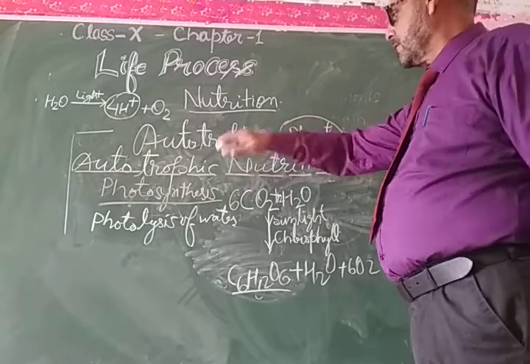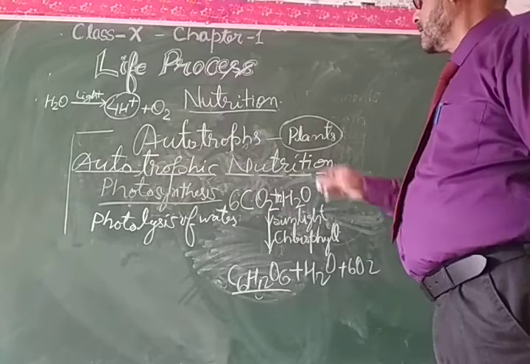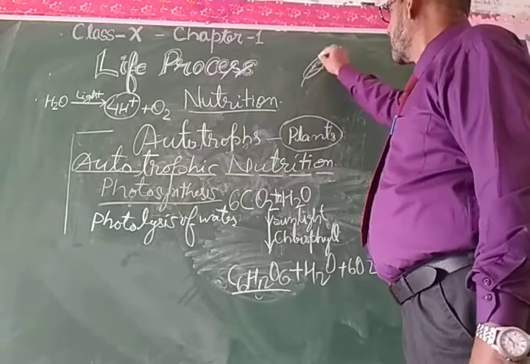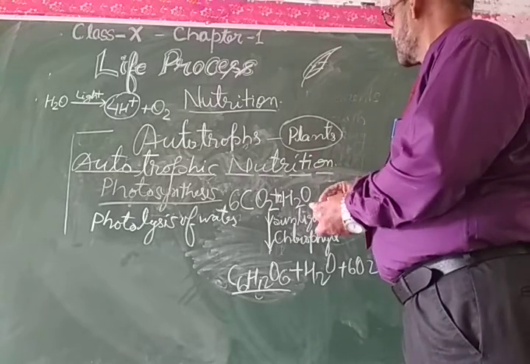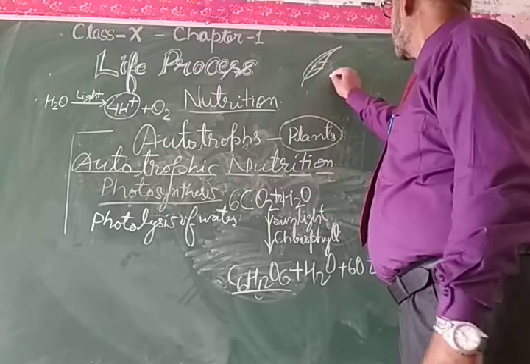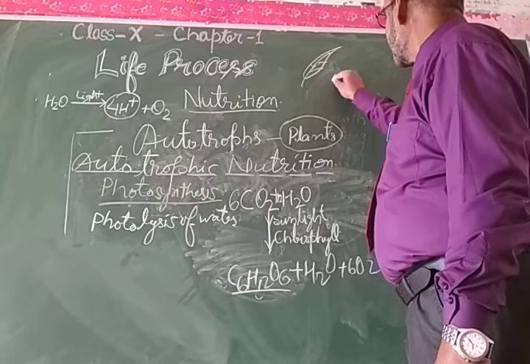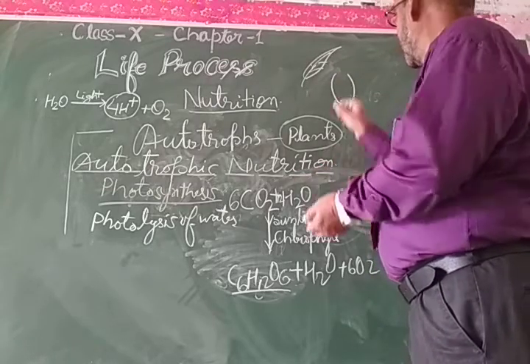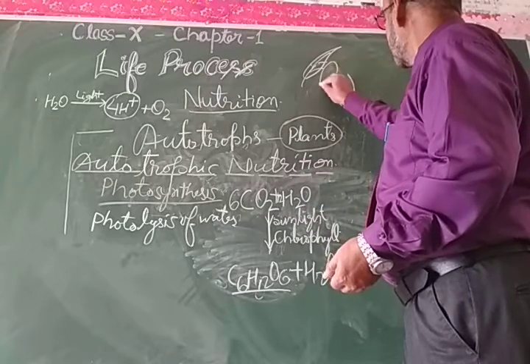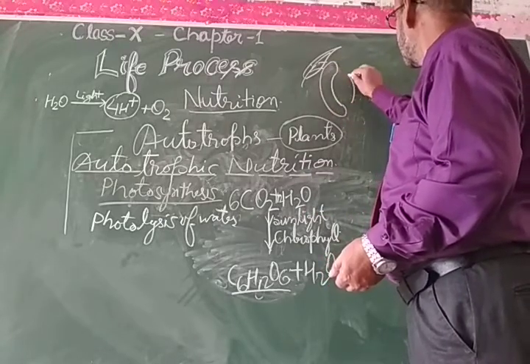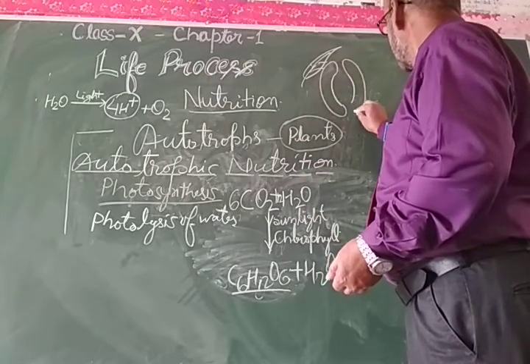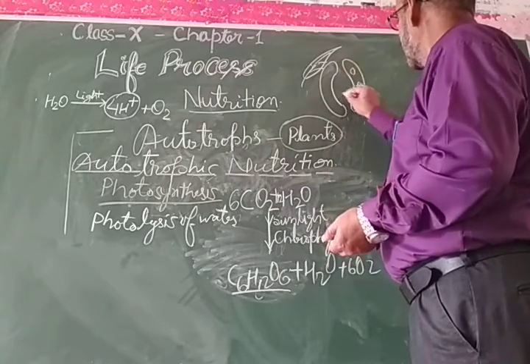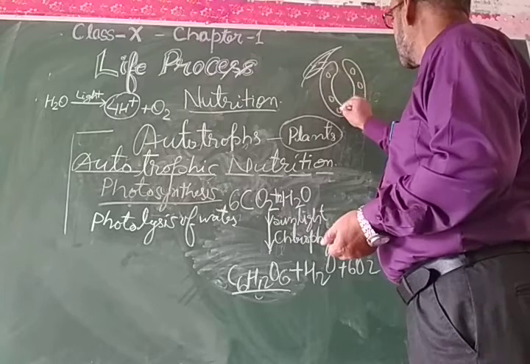In autotrophic nutrition, one thing is very important: if you take a section of a leaf, then you will find that some stomata are there. These stomata have guard cells, which facilitate the opening and closing of the stomatal pore.